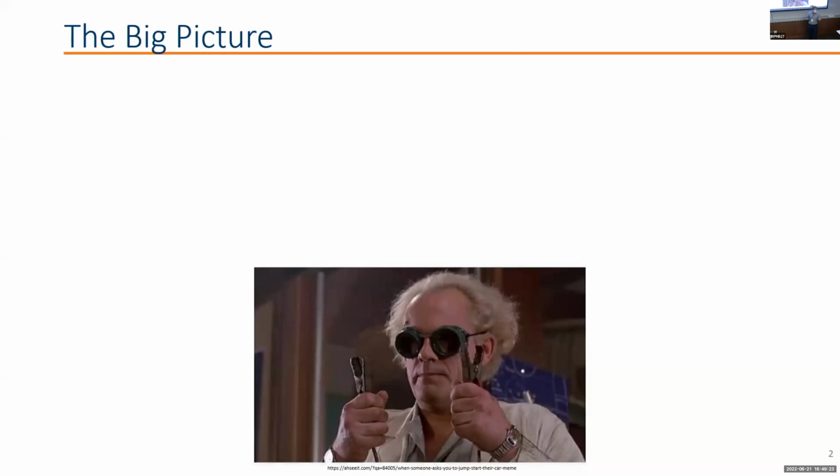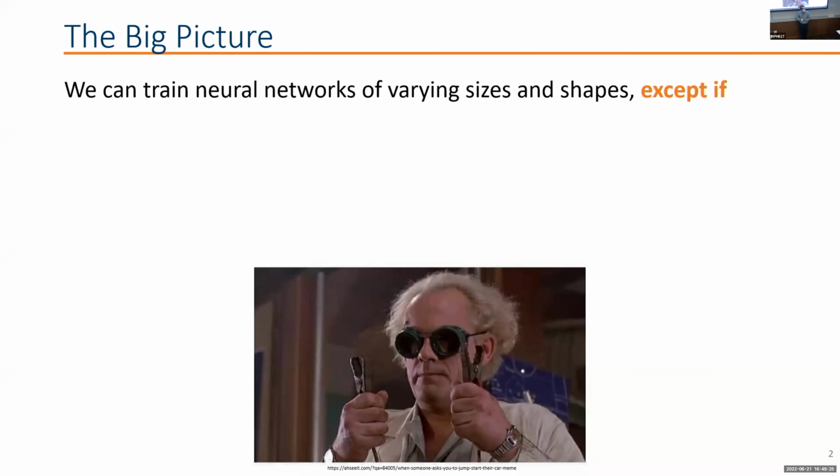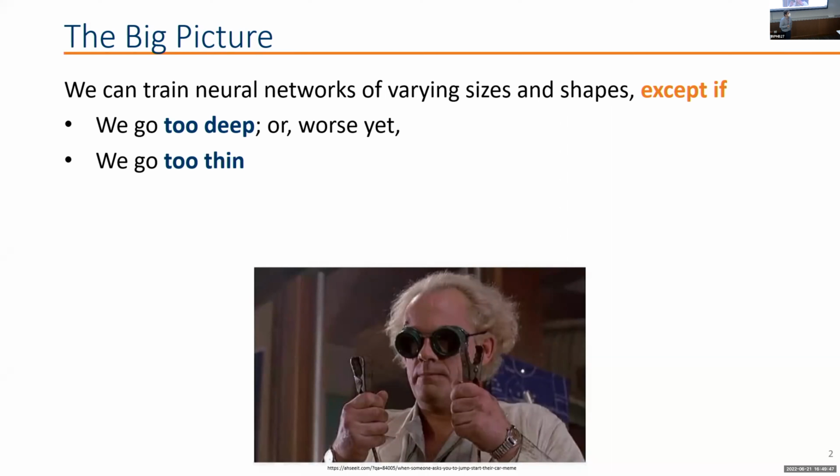So to give you the big picture here, what we're thinking about is, well, if you look at the way we train neural networks, we can train them in varying sizes and shapes, except if we want to make these neural networks too deep. And that's one reason why we have residual networks, because sometimes it's good to send the signal to bypass the outputs of a layer, a few layers ahead. Otherwise, the gradient signal might be very loose, very weak. So if you go too deep, we might have issues.